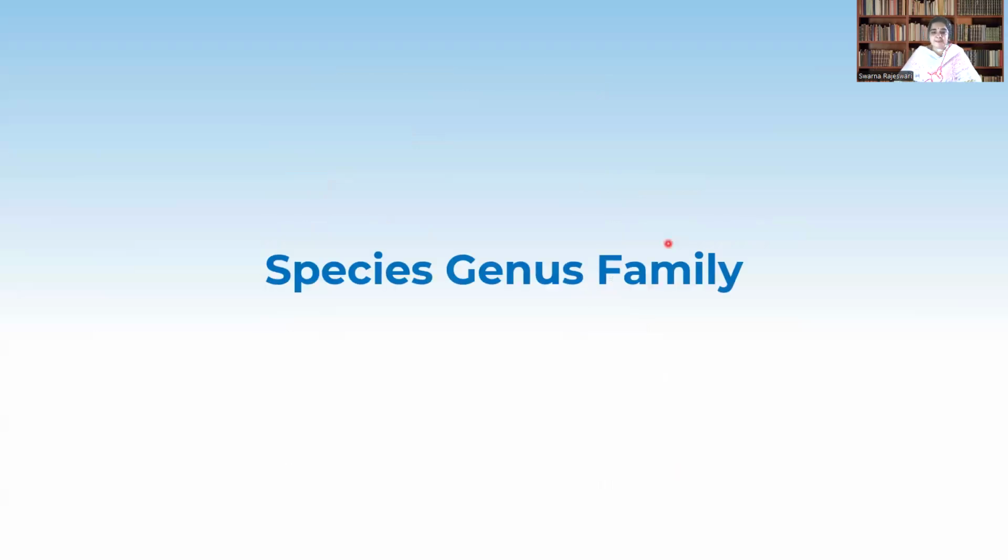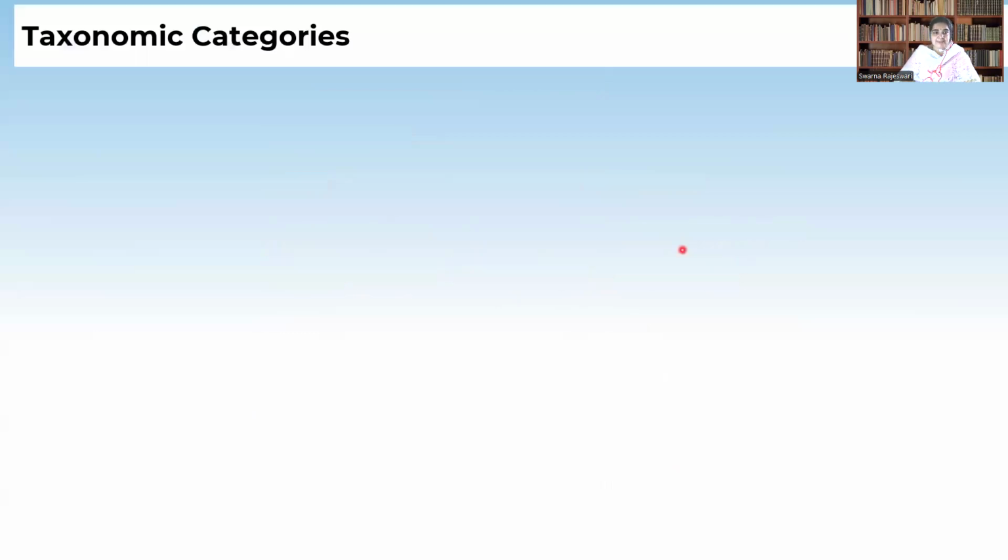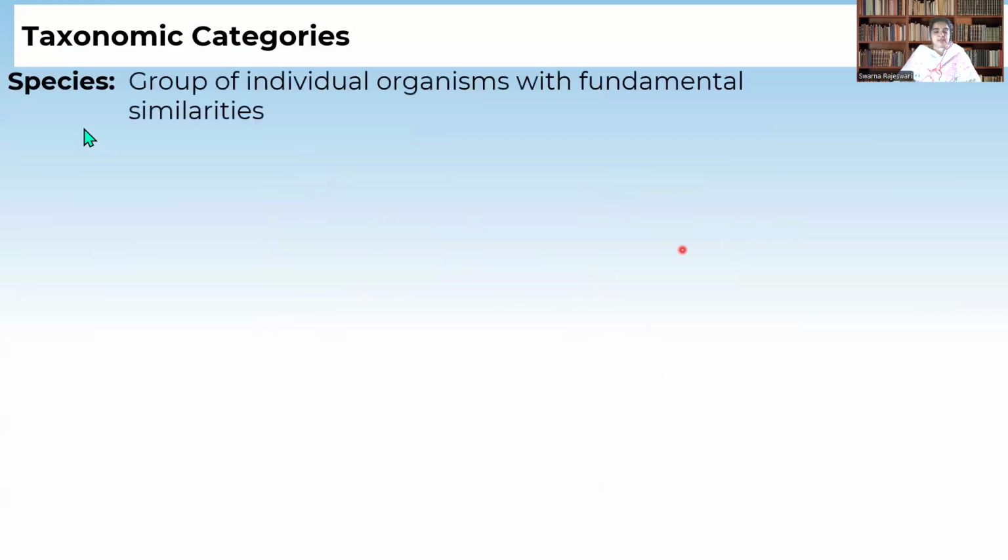We have seen that species is the last unit of classification, different species form one genus, and animals of a genus with the same characteristics will form one family.